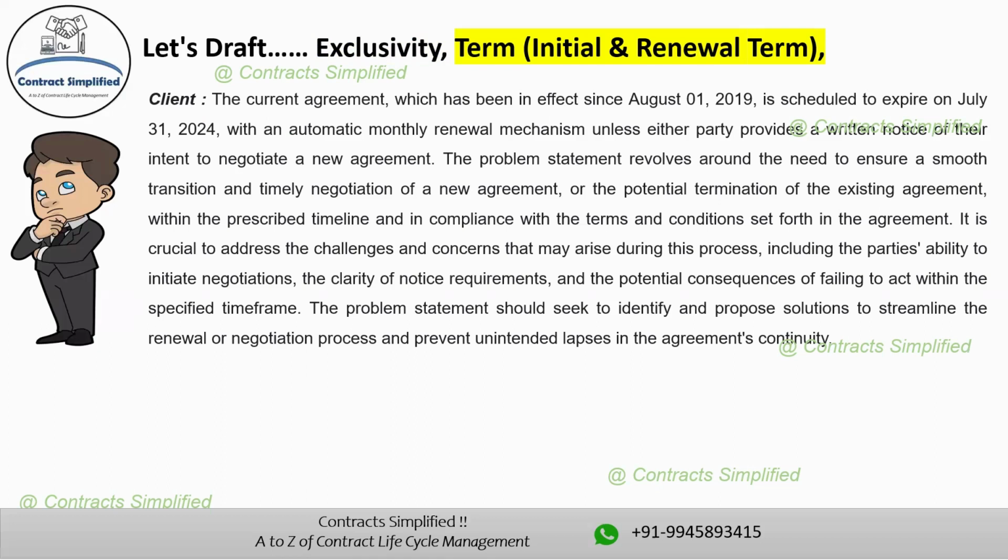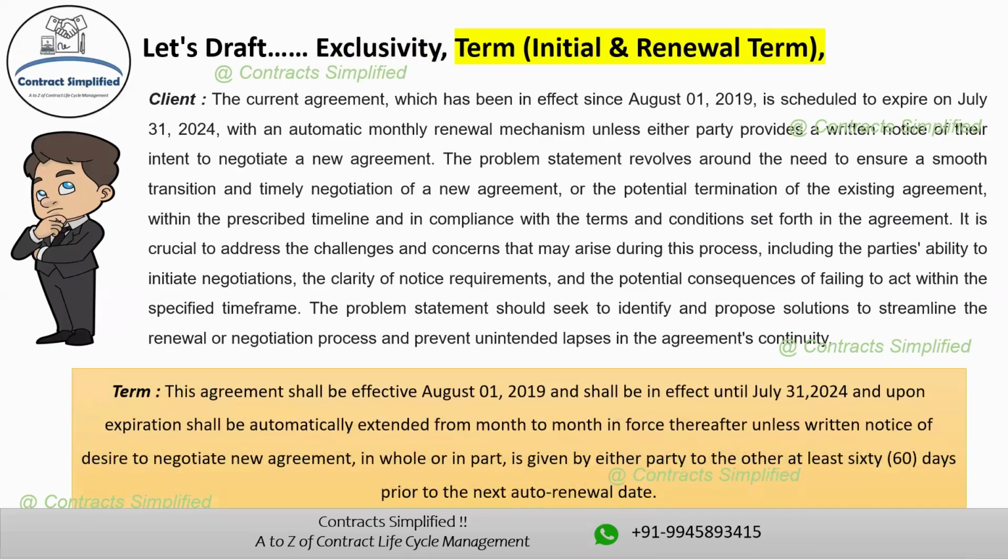So this is a very lengthy problem that the client has. Now we have to draft this clause in very few lines and ensure that it covers everything. So the draft would be like: the agreement shall be effective August 1, 2019 and shall be in effect until July 31st, 2024, and upon expiration shall be automatically extended from month to month thereafter, unless written notice of desire to negotiate a new agreement in whole or in part is given by either party to the other at least 60 days prior to the next auto renewal date.